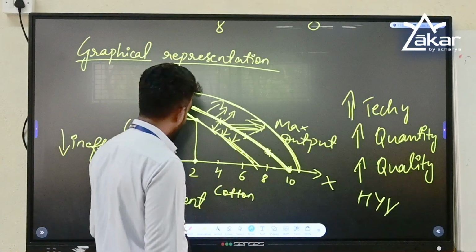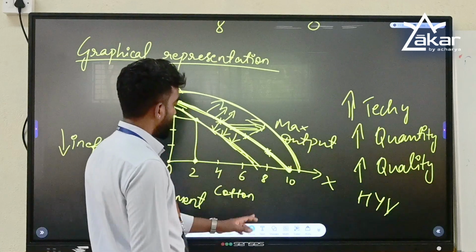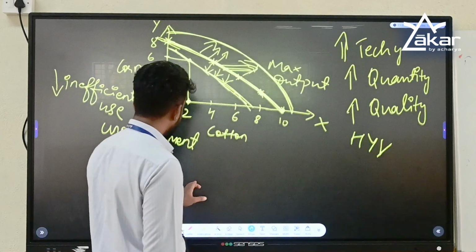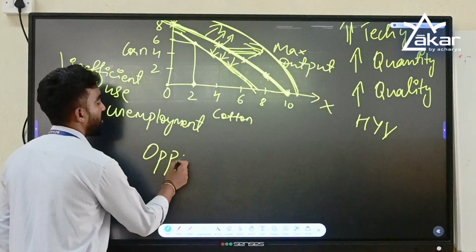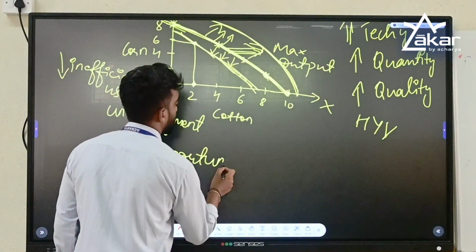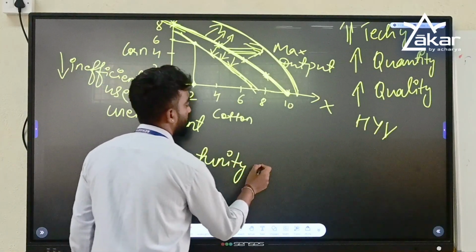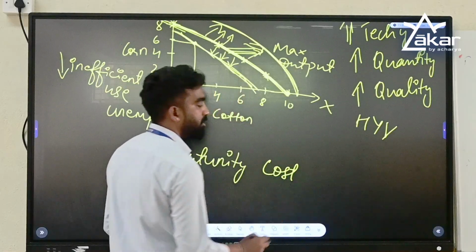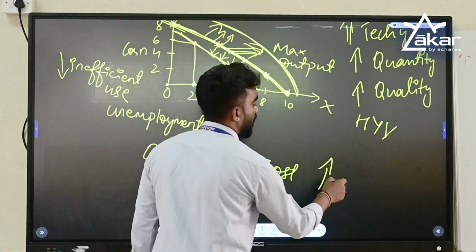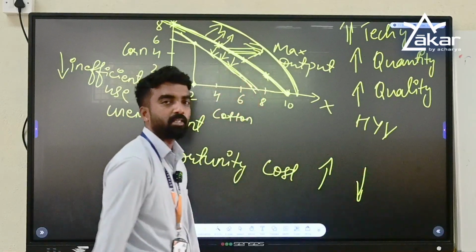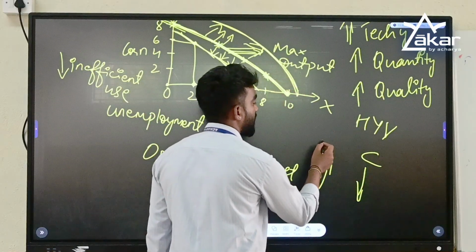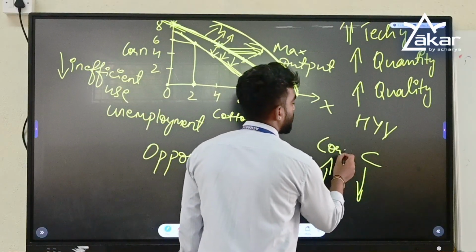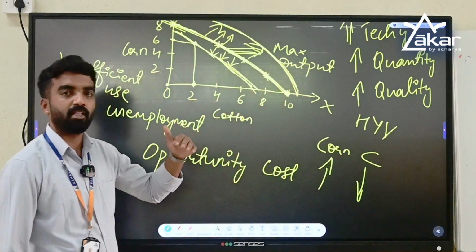Now, why is it downward sloping? You have to know this. It is because of opportunity cost, which we have studied in our previous session. As you try to increase the output of one crop, the other output will decrease. At the cost of cotton, now we are increasing corn, right? That is why it is negative sloping.